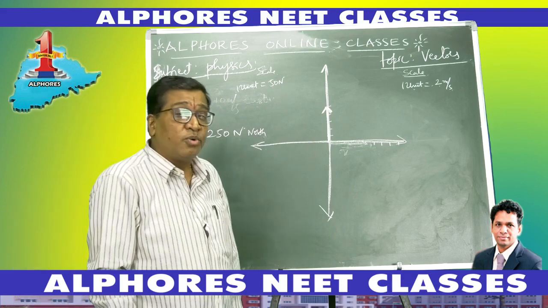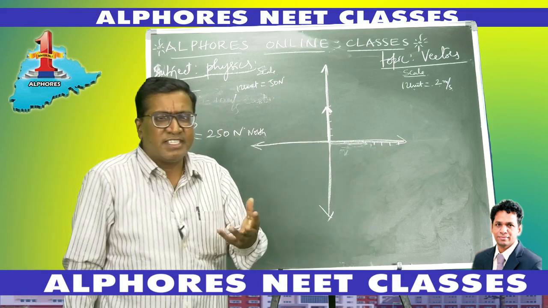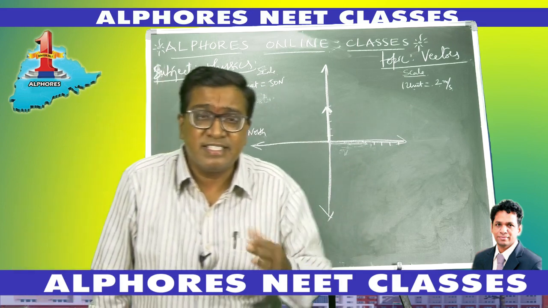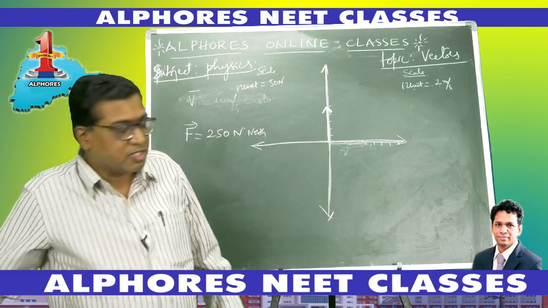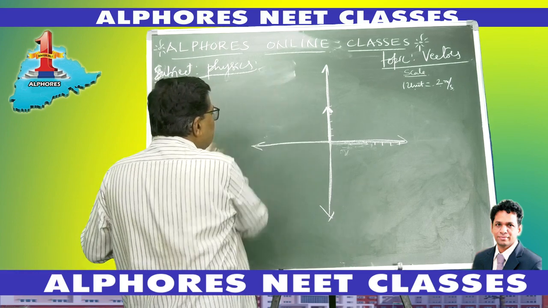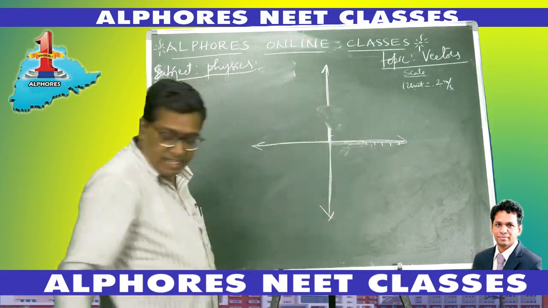North. Now, okay, east, west, north, south, these directions are known. Now, how about the directions in between? Suppose there is a vector represented like this.